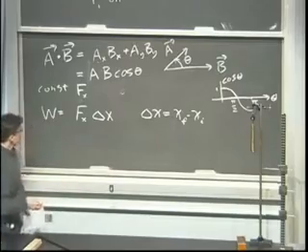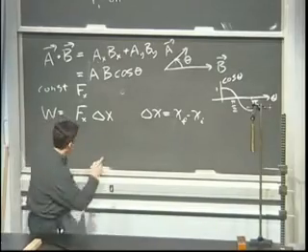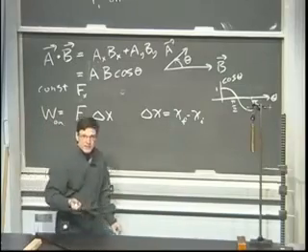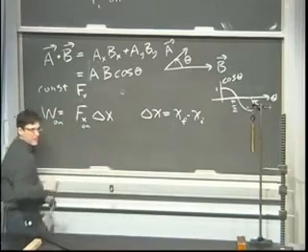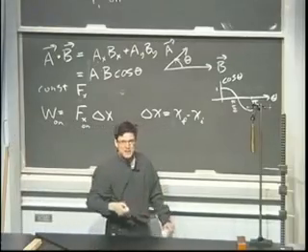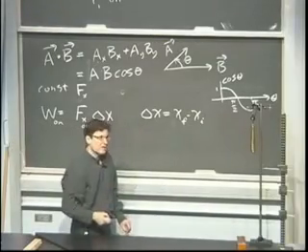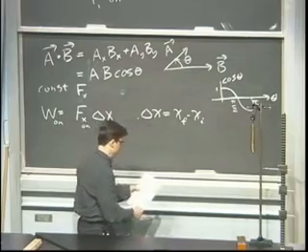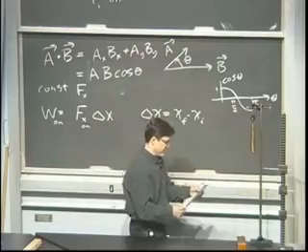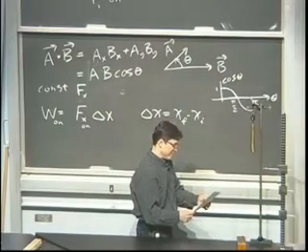So there's a lot of important concepts there. One is work on something as opposed to by something. That's just a matter of keeping straight: if you want work on, you better use force on. The next thing is whether it's positive or negative, in terms of whether this is lined up with that or not. Another thing that's important, in a couple boards if we do a little more work, is that in this case the net work was 0, and so by the work-energy theorem, it'll tell something about the final speed after it's moved a certain distance after being affected by some work, by some force. All right, so that covers the basics.